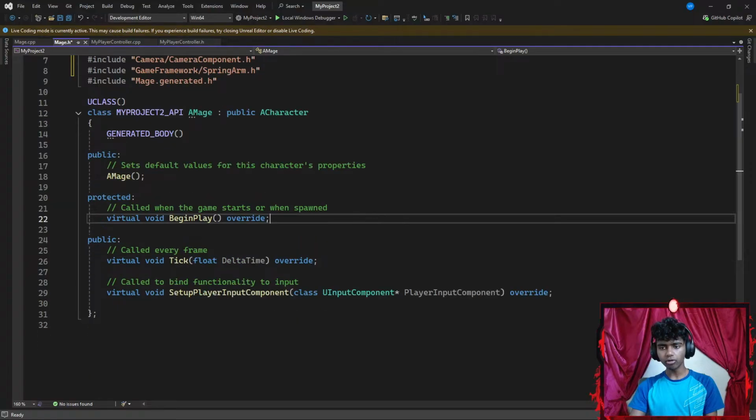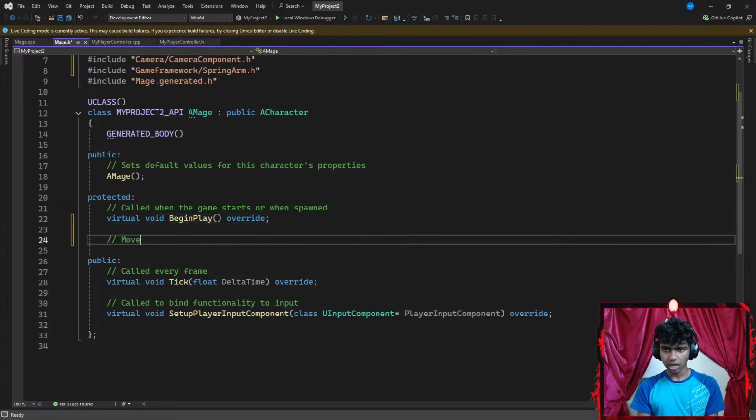Once I'm done with that, I'm going to go under my protected data members and create a few functions. I want a function that moves my player forward and backwards. I want a function that turns my player left and right. So I'm going to create four functions. One function is in charge of my player moving forwards and backwards. Another function moves left and right. The third function rotates depending on where my mouse moves on the x-axis. The fourth function rotates up and down depending on where my mouse moves on the y-axis.